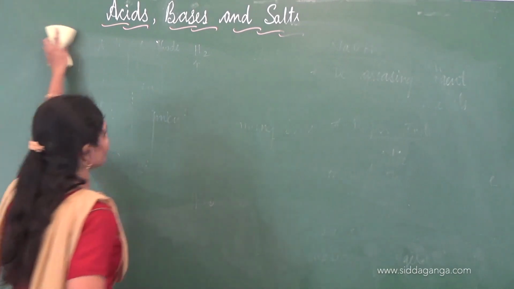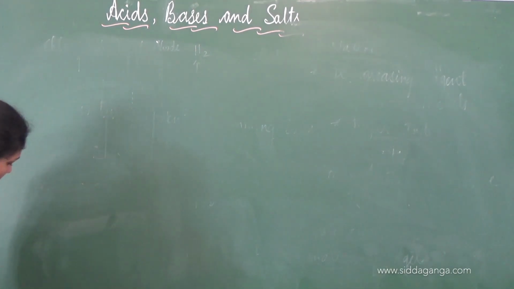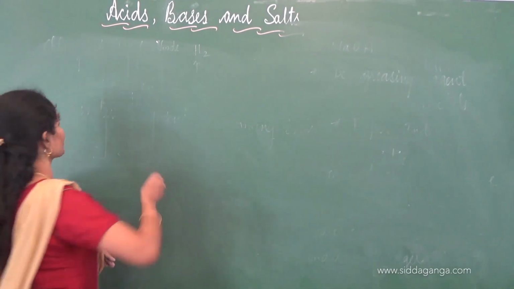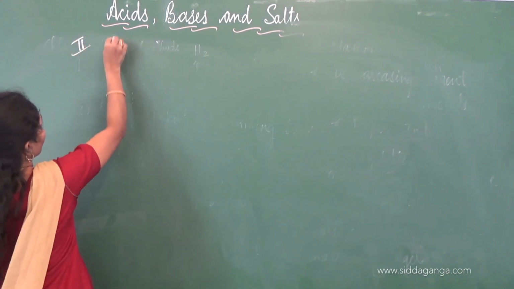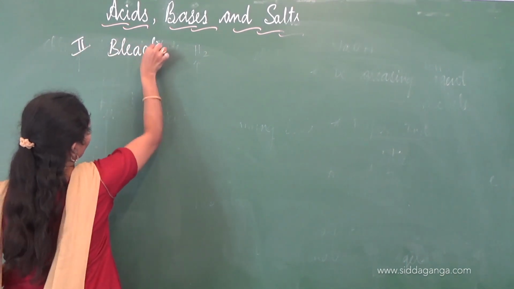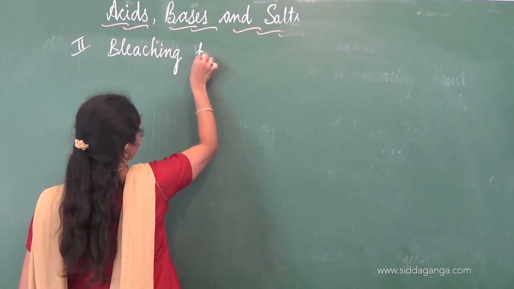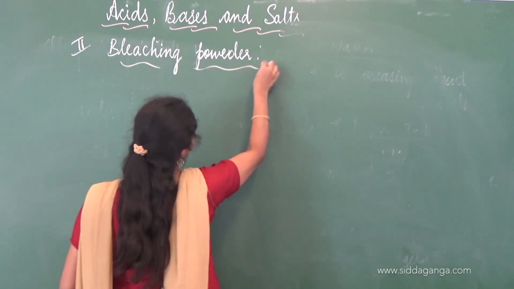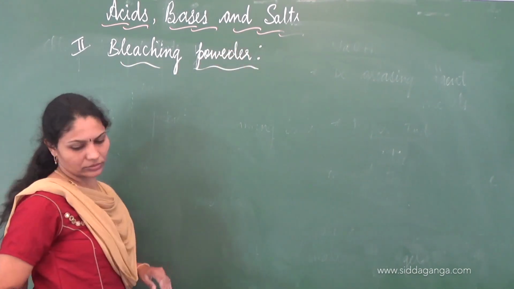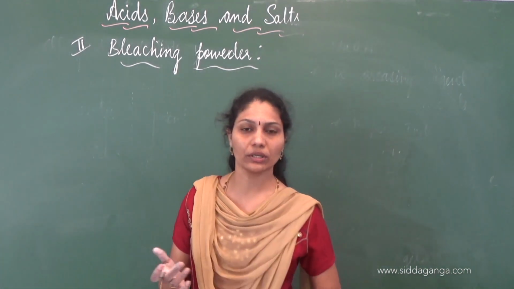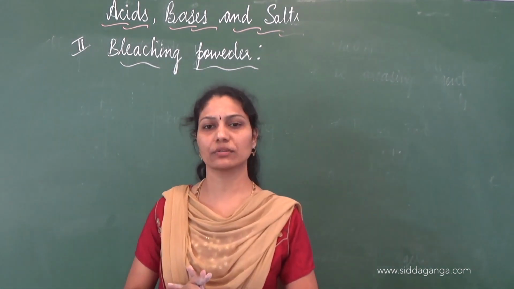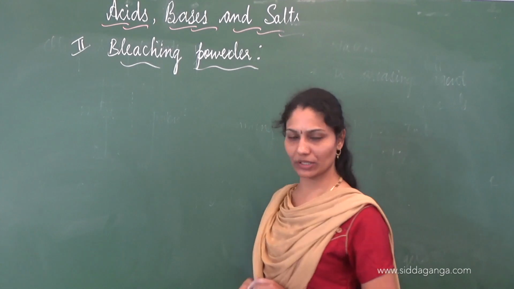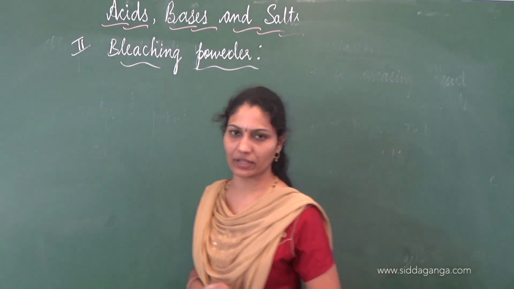Bleaching powder finds its applications in various industries. Also, it finds its utility for various domestic purposes too. Bleaching powder is also a powerful disinfectant. We'll understand about the uses of bleaching powder. Let's understand how bleaching powder is obtained now.